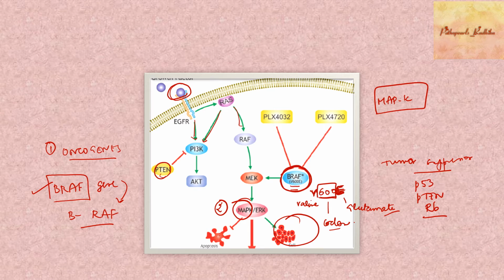Don't get confused with so many complex pathways. What is easy to remember is that whatever the pathways you have, it ultimately results in uncontrolled proliferation of cells leading to neoplasia. That's the bottom line.